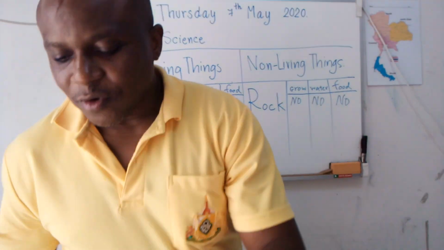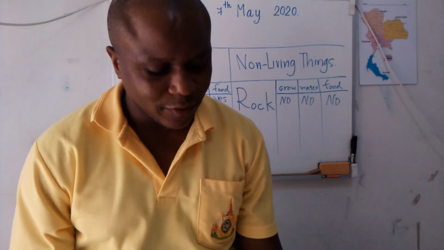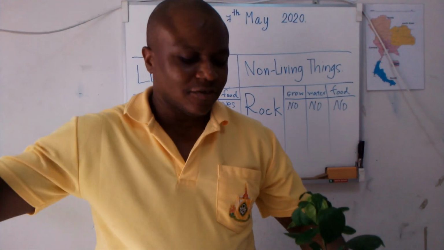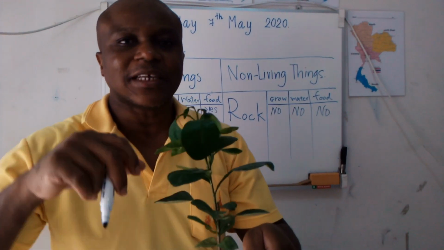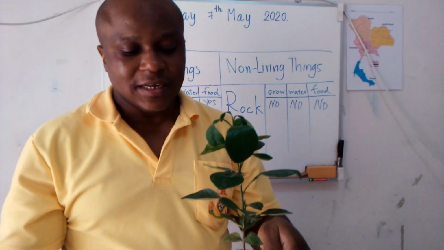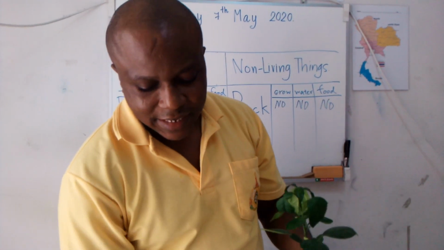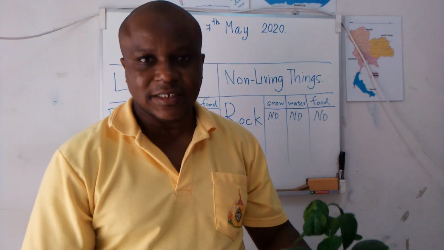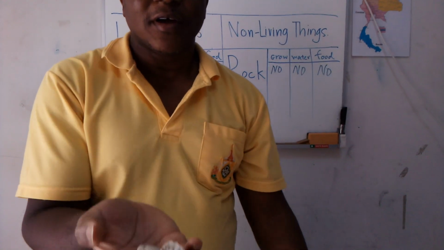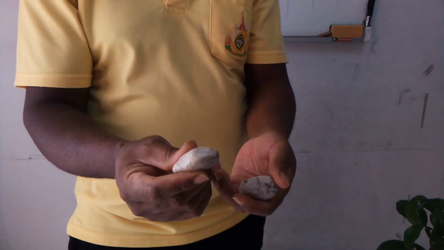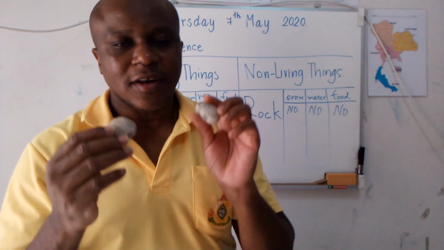Okay, so tomorrow, when anytime somebody asks you, do you know what is living things and non-living things, you give the person good example. For example, you see plant around your house or anywhere. I give you example with plant. Plant is living things because plants can grow up and plants can drink water. And rock is non-living things. Rock cannot grow up. It will remain like this, cannot grow up, cannot drink water. So that is the good example for you to know rock is non-living things.